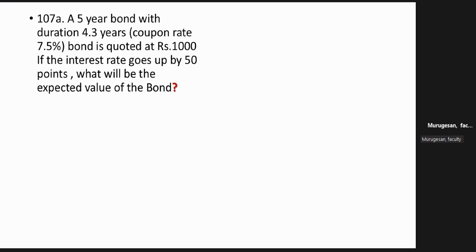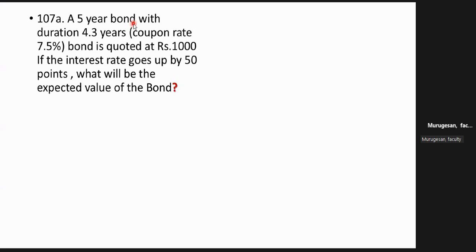What is duration, madam? Every bond will have a maturity period. Here in this bond, for example, I will use the laser. This bond matures in 5 years, madam. And within these 5 years, so many times the interest will keep on changing. Correct, madam? It's not a fixed rate bond, it's a floating rate bond. Agreed? So whenever the interest rate goes up, as we discussed yesterday, the bond price will come down. The value of the bond will come down.